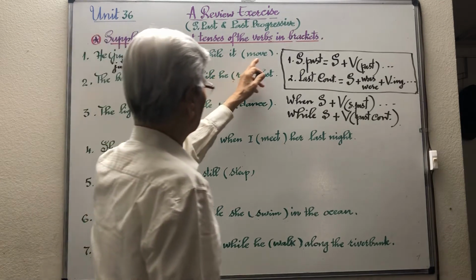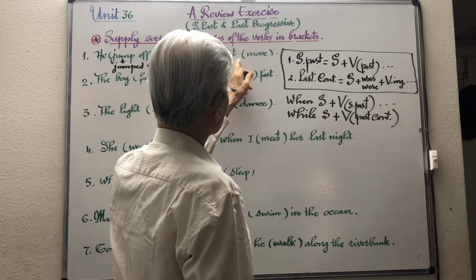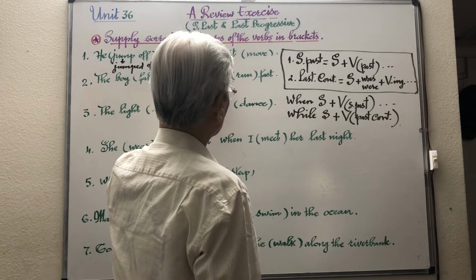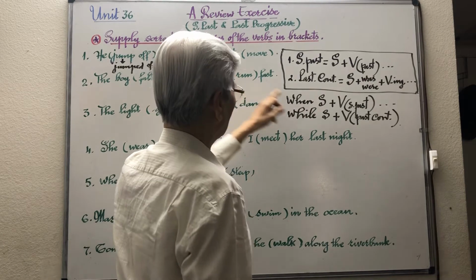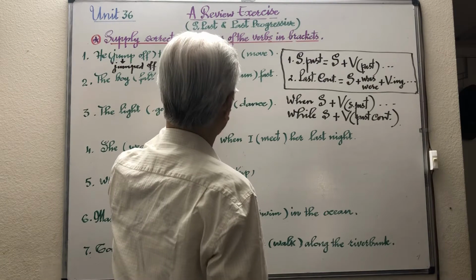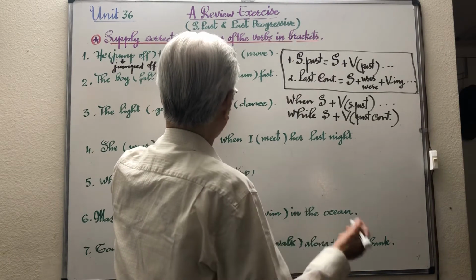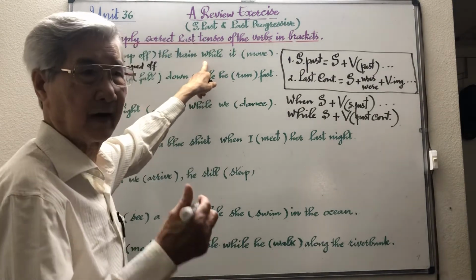While it moves. In the clause after while, we have to use past continuous, because while expresses a period of time.